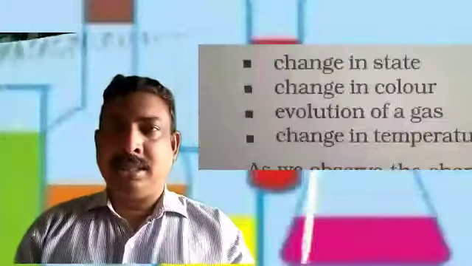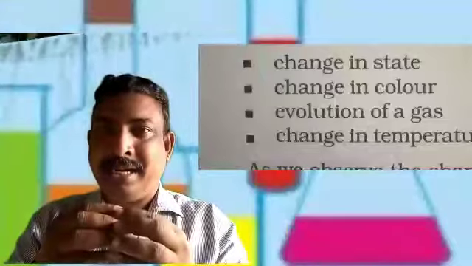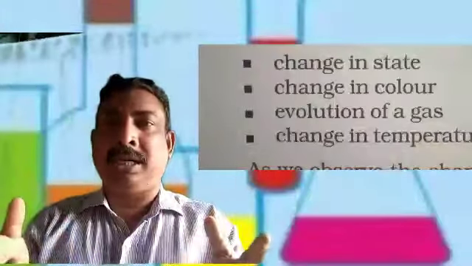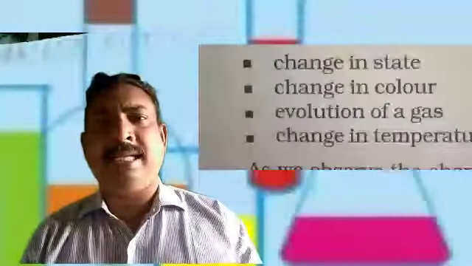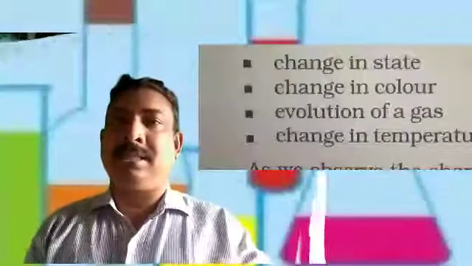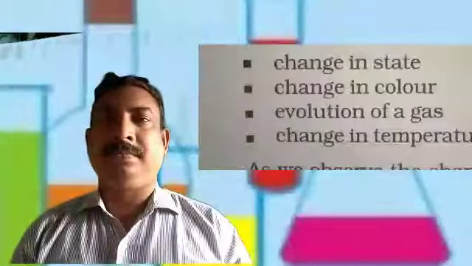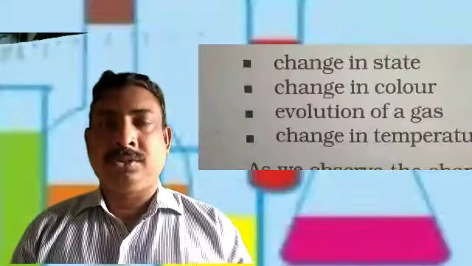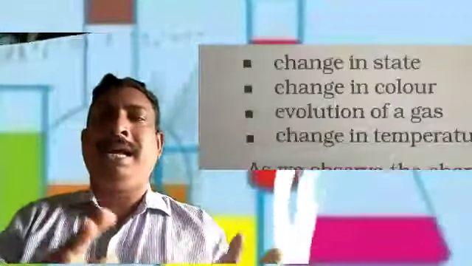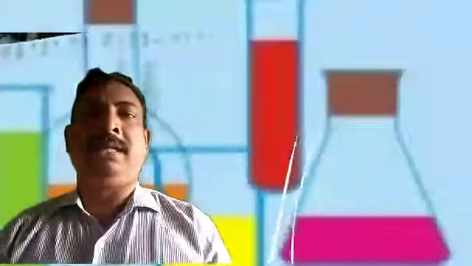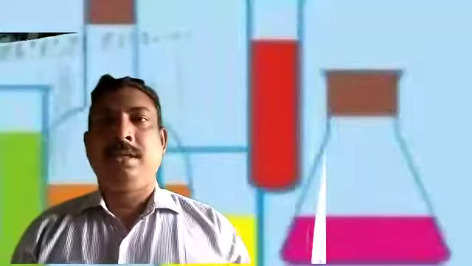When hydrogen and oxygen combine, they form a new compound, water, H2O, which has completely different properties from the pair, the hydrogen and oxygen. So this is chemical change. A completely new compound will be formed, with completely new properties compared to the reactants.